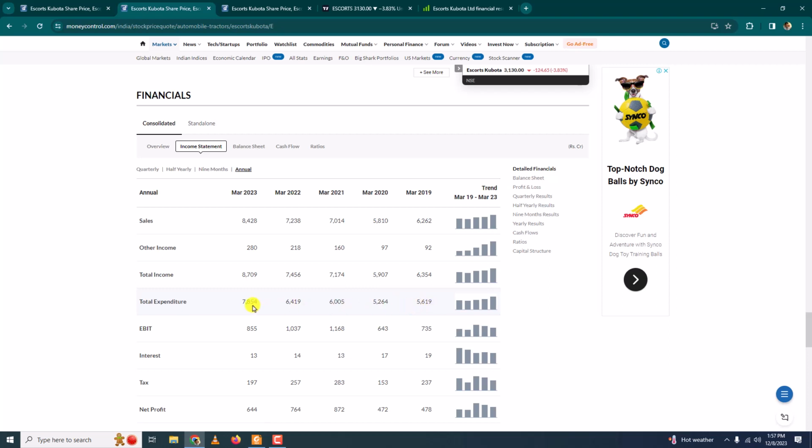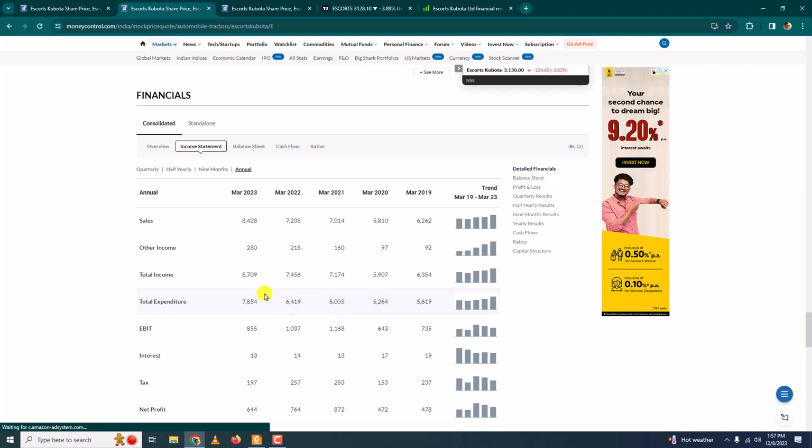For us, the total expenditure should go on decreasing. If you look at this and this, it has decreased. But when you compare this with this, the expenditure has increased. Then it has increased by a substantial amount. So now you need to dig in deeper. You need to know the reason why.